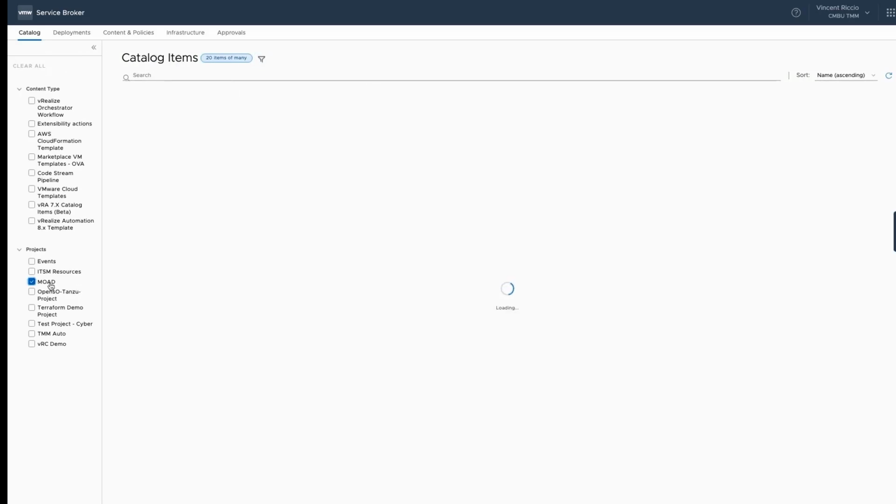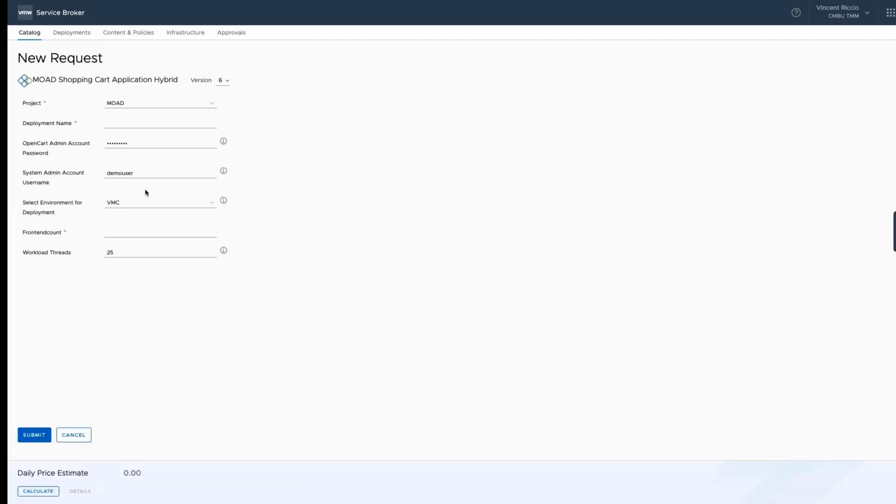I'm going to filter here because there's a lot of stuff. I'm going to filter into MOAD for the project, so we can say, okay, now for my MOAD projects, here's my MOAD shopping cart catalog item, and then I'll be able to request this. So let me hit request. We can see version 6 up at the top. I'll need to give this some information before I can deploy it. So obviously the first thing I'll need to do is give it a deployment name. So I'll just type MOAD shopping cart. And then I could give a username and password and then select the environment I want to go into.